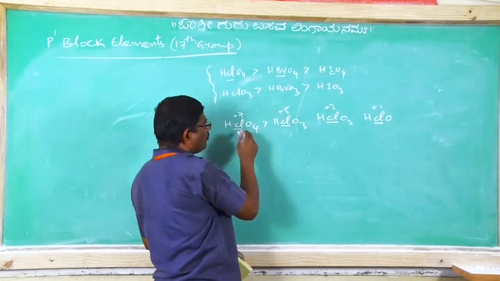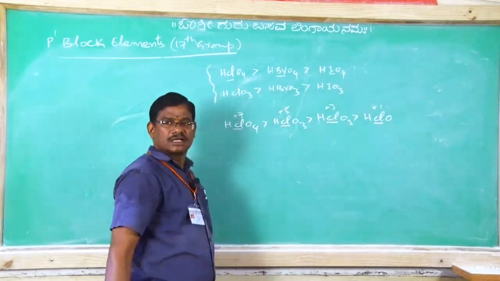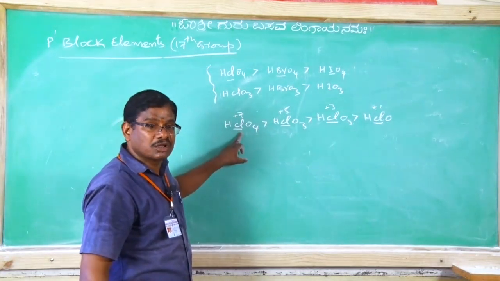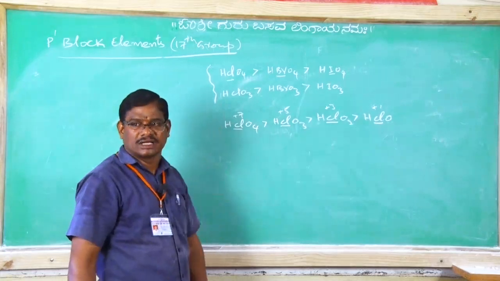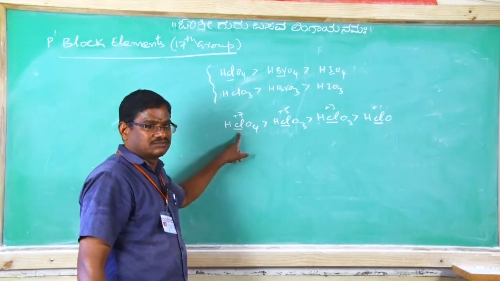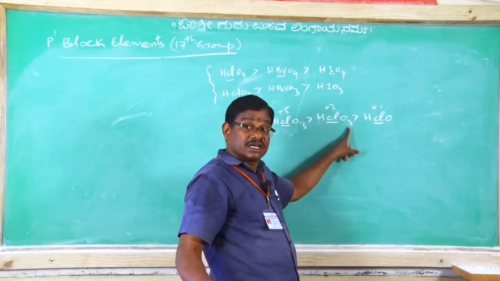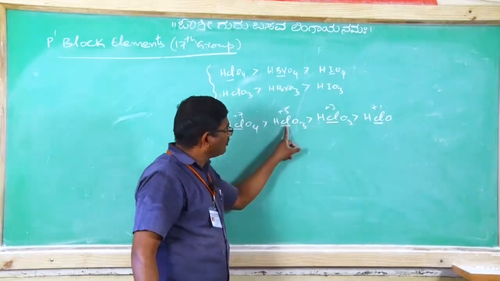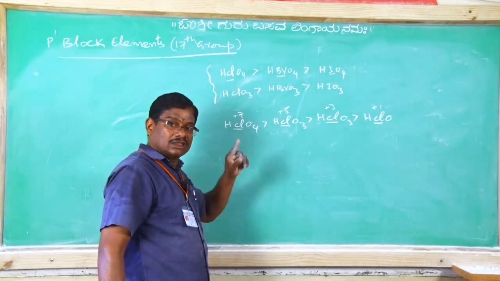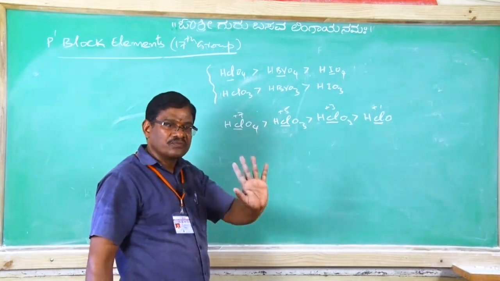The acidic strength of perchloric acid is more than chloric acid, more than chlorous acid, more than hypochlorous acid. In this way, as the central non-metal oxidation number increases, or else one more you can consider, as the oxygen ratio to the central non-metal increases. Here oxygen is 1 only. Here 1 chlorine, 2 oxygens directly attached to chlorine. Now here 1 chlorine, 3 oxygens attached to chlorine. 1 chlorine, 4 oxygens attached to chlorine.